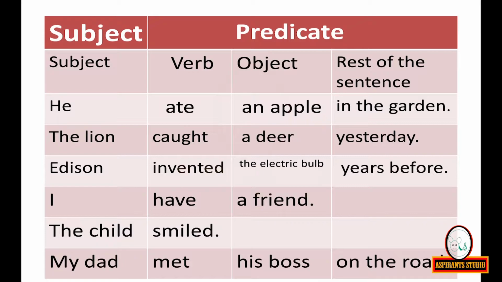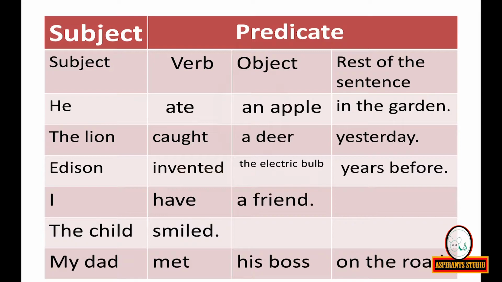Coming to the next sentence. The lion caught a deer yesterday. The lion is the subject. Caught a deer yesterday is the predicate. Edison invented the electric bulb years before. Edison is the subject. Invented the electric bulb years before is the predicate.